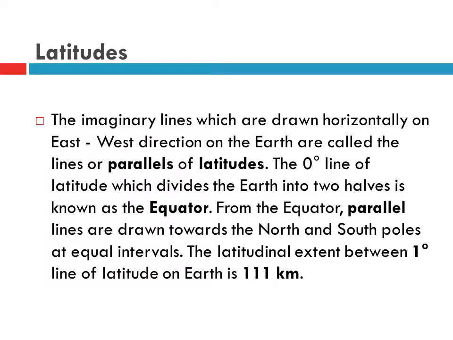Latitudes. The imaginary lines which are drawn horizontally in the east-west direction on the Earth are called the lines of parallels of latitudes. The 0 degree line of latitude, which divides the Earth into two halves, is known as the equator. From the equator, parallel lines are drawn towards the north and south poles at equal intervals. The distance between 1 degree lines of latitude on Earth is 111 km.